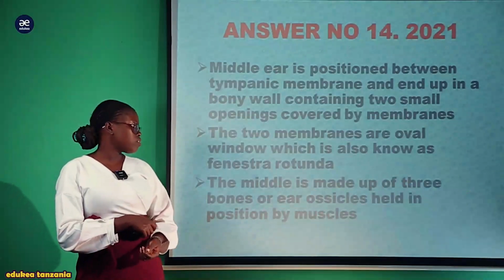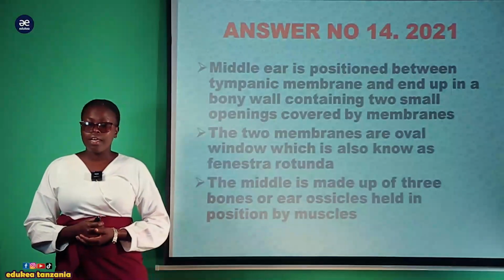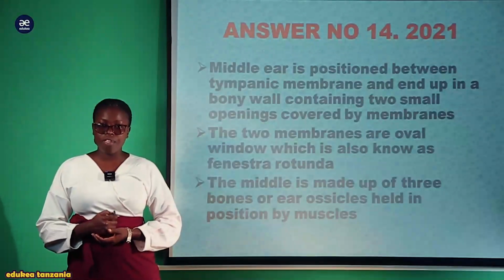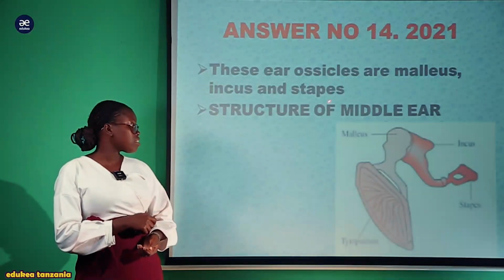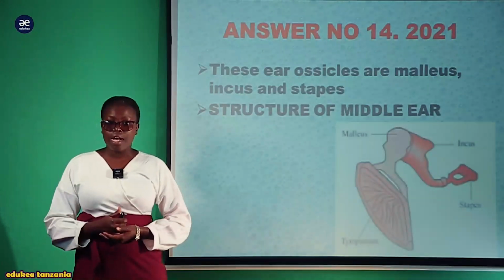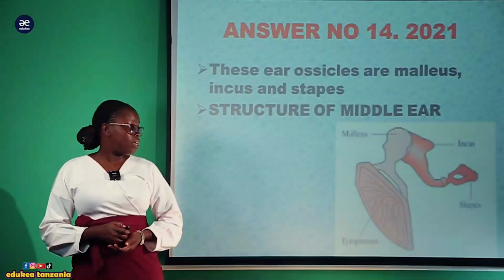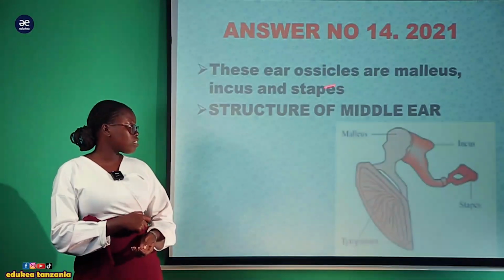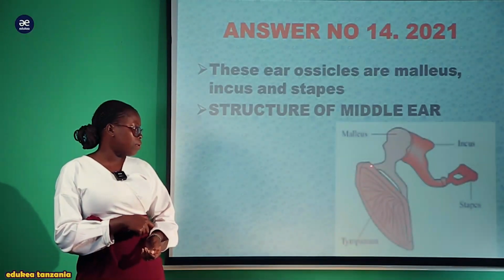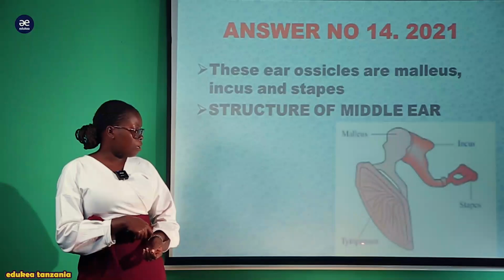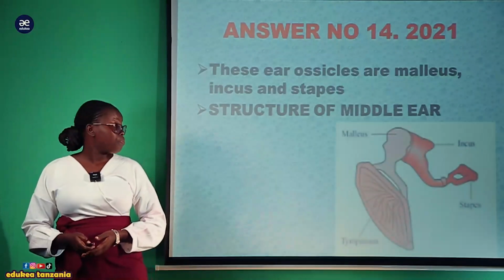and the middle ear is made up of 3 bones, ambapo kuna 3 ear bone ossicle katikati hapo katika middle ear, ambapo kuna incus, stapes pamoja na malleus. And this ear ossicle, malleus, incus pamoja na stapes, zote zinasaidia katika mechanism of the hearing katika transmission of this vibration toward the inner ear. And this is the structure of the middle ear ambapo kuna 3 ear ossicle, malleus, incus pamoja na stapes. Na hii hapa ni tympanic membrane au eardrum ambayo katika mwishoni ina made up of 2 opening.